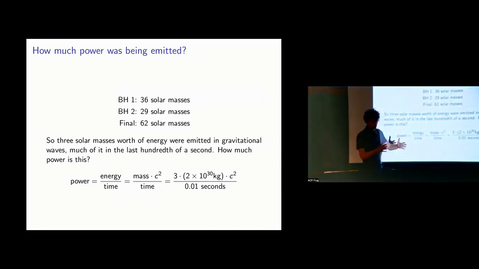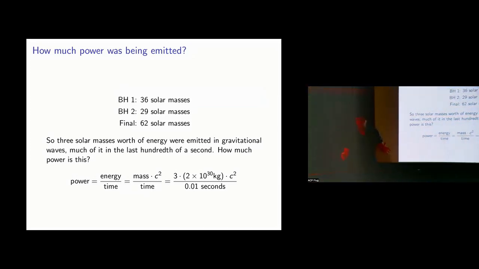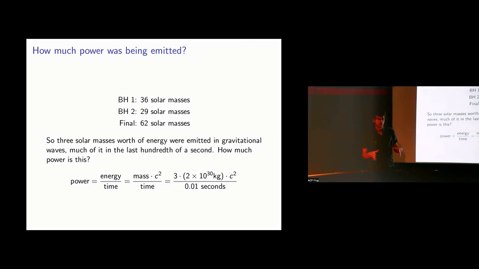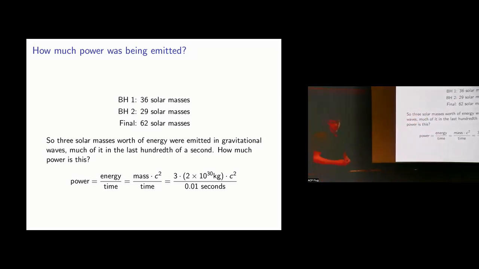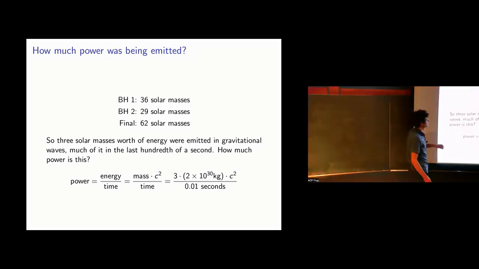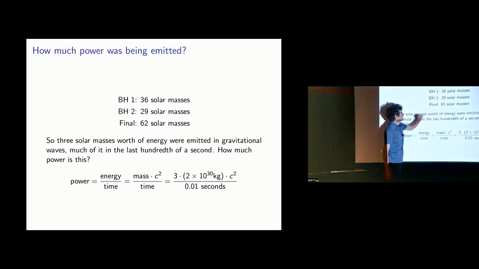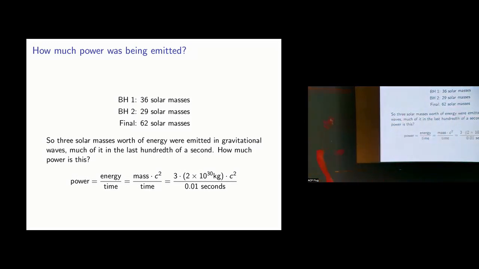By studying the detailed pattern of the gravitational waves, the LIGO team was able to estimate the masses of the two black holes that collided, also the mass of the final composite black hole. So what they believe is that the first black hole was about 36 times as massive as the sun. And the second black hole was a little bit smaller, but still quite big. It was 29 times the mass of the sun.